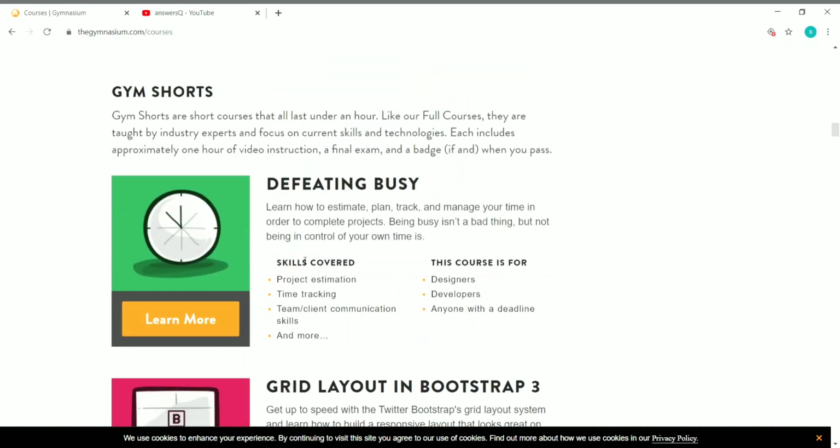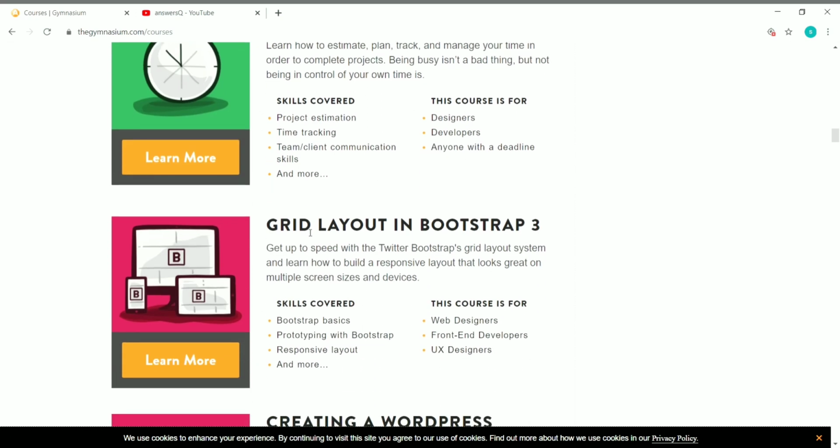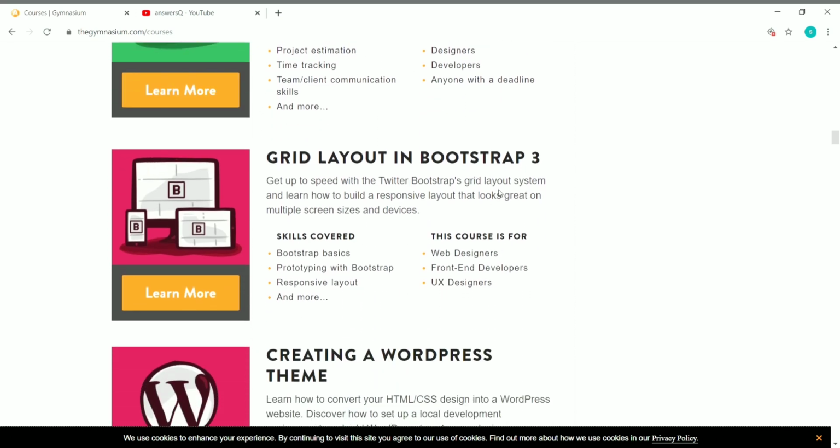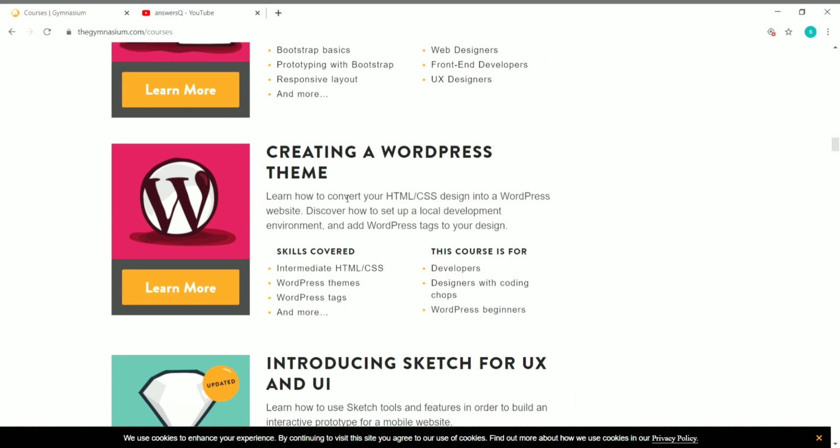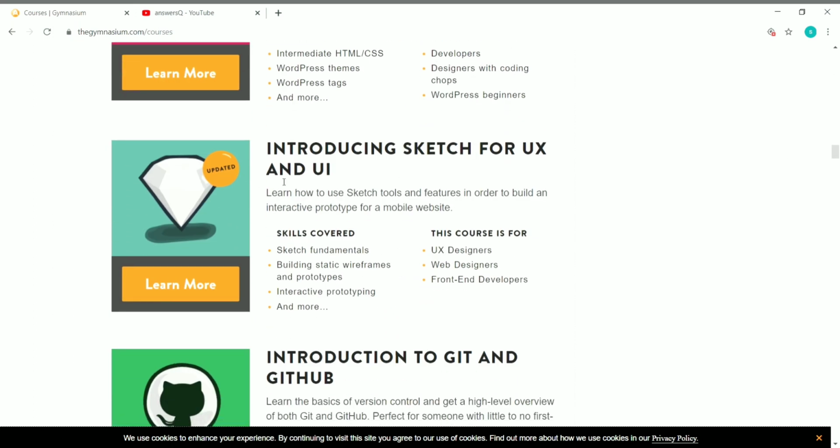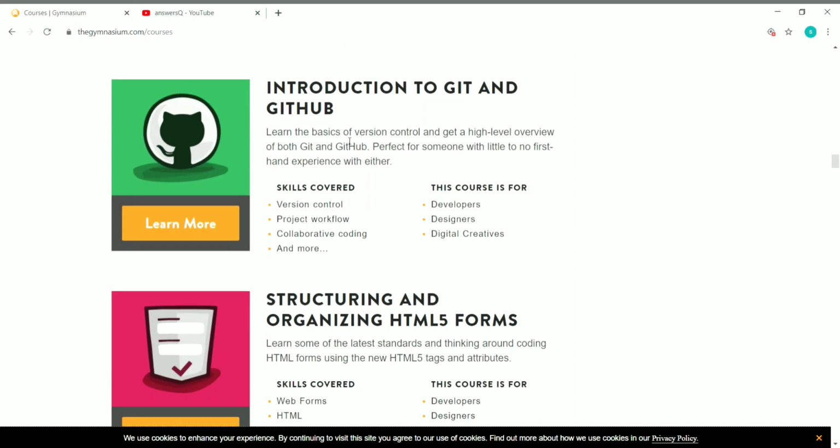Let's see what are the short courses available. Defeating busy. The skills covered are project estimation, time tracking, team client communication skills, and a lot more. Next one is grid layout in Bootstrap 3, creating a WordPress theme, introducing Sketch for UX and UI, introduction to Git and GitHub. Skills covered are version control, project workflow, collaborative coding.